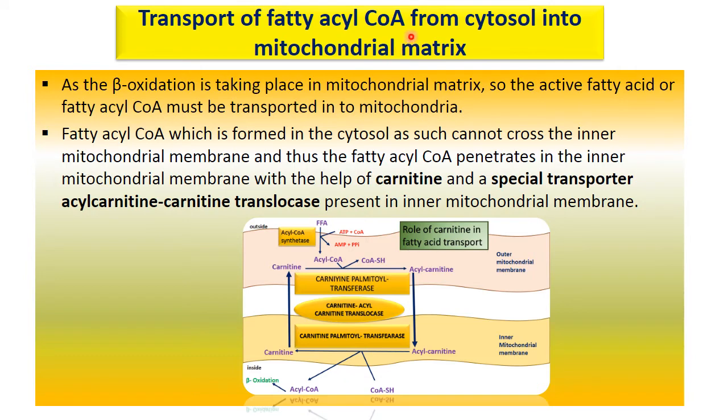Then transport of fatty acyl coenzyme A from cytosol into the mitochondrial matrix. As beta oxidation is taking place in the mitochondrial matrix, the active fatty acid, or fatty acyl coenzyme A, must be transported to mitochondria. This is formed in the cytosol and as such cannot cross the inner mitochondrial membrane, so it penetrates the inner mitochondrial membrane with the help of carnitine, a special transporter, that is acyl carnitine translocase. It is present in the inner mitochondrial membrane.